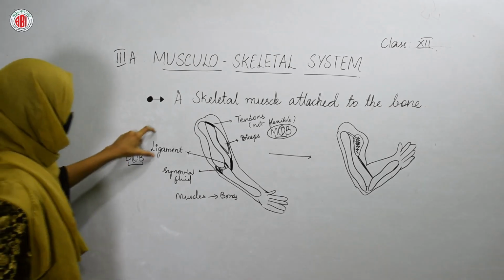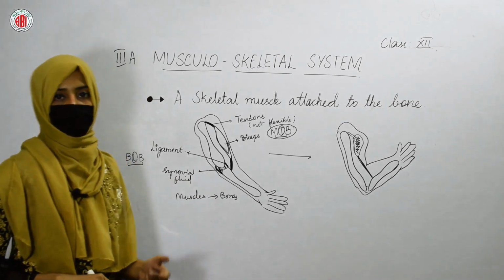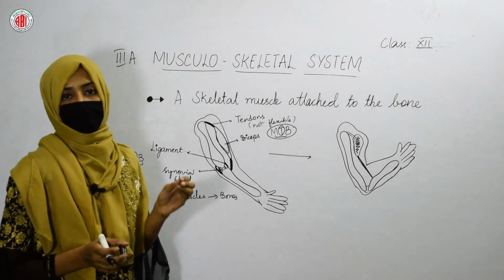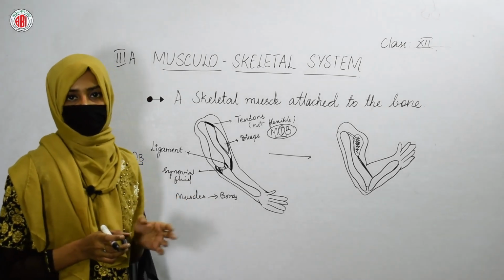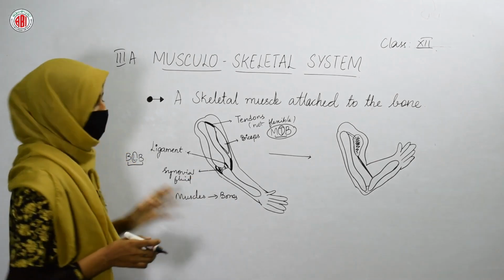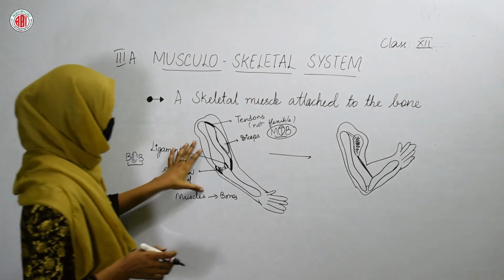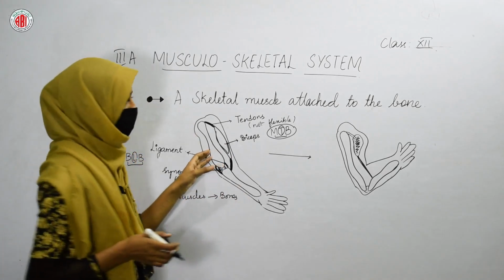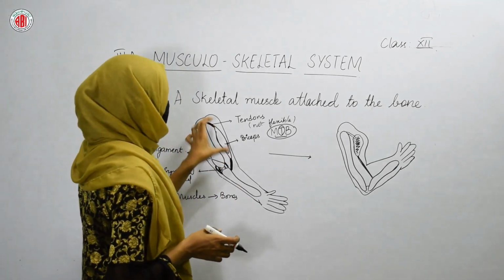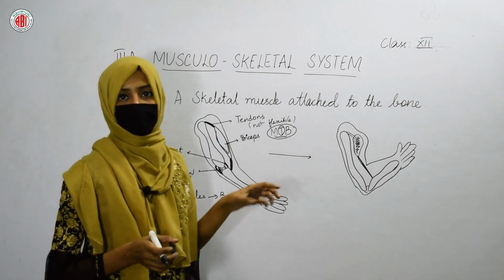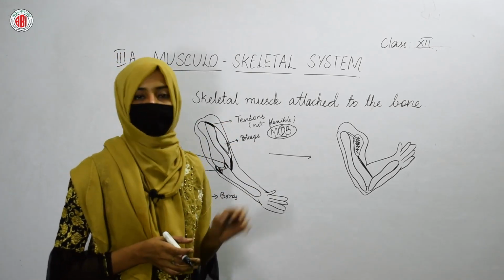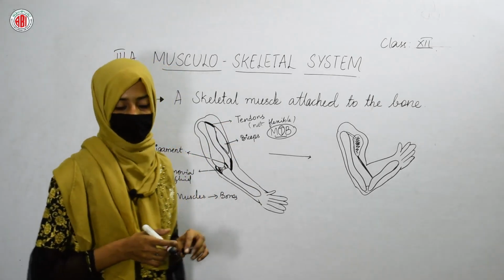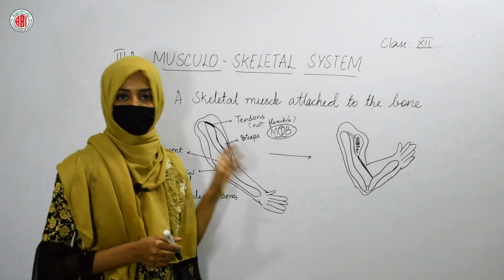This is how ligaments and tendons play a crucial role in the attachment of bone to bone as well as in the attachment between the muscles and bones. Because of these attachments, the biceps can get contracted, and due to the contraction of the bicep muscle cells, the tendons pull towards the biceps, and this causes the bending of our hand. This causes the movement of our hand. Bicep is a muscle. It's a muscle tissue.